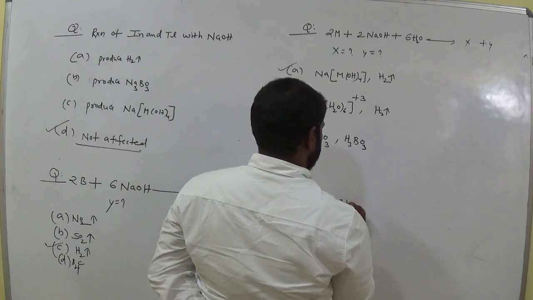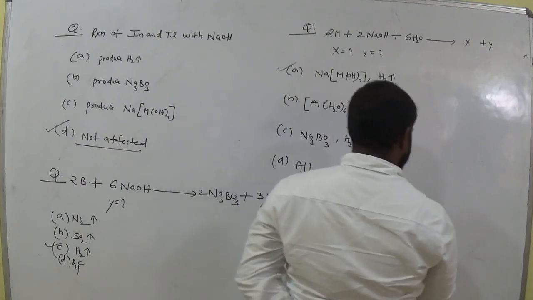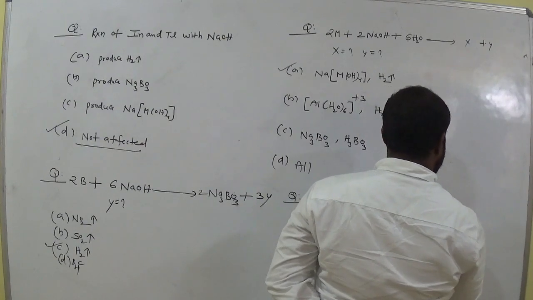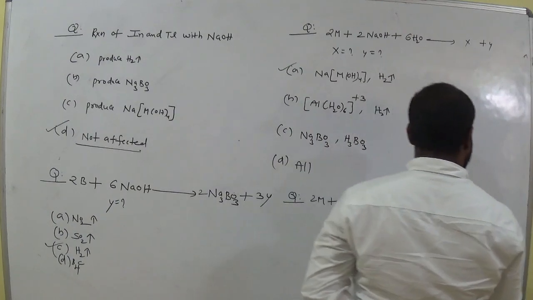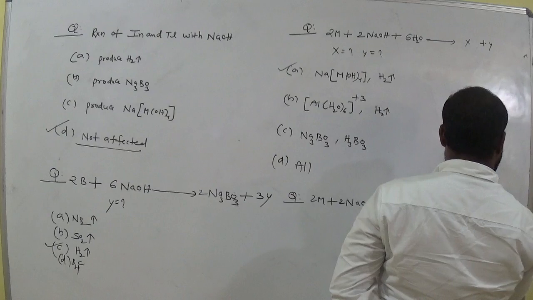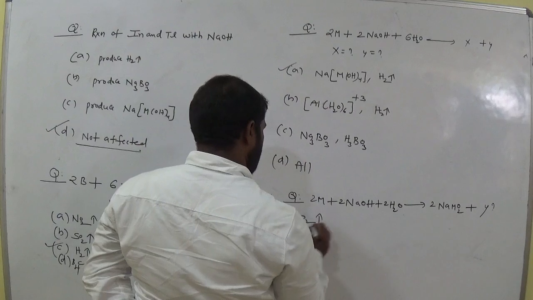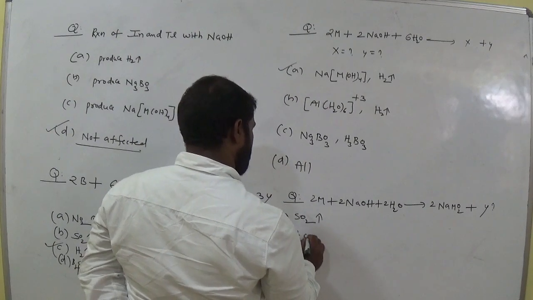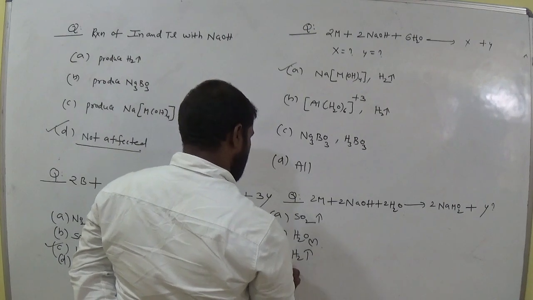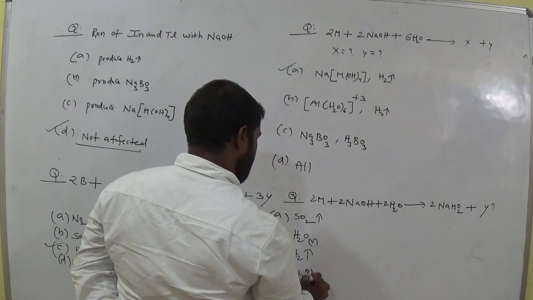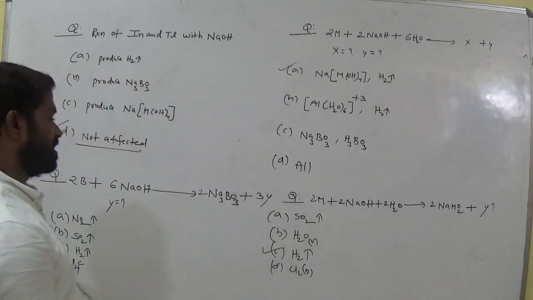2M plus 2NaOH plus 2H2O gives rise to 2NaMO2 plus Y. What is Y here? Option A, SO2 gas. Option B, H2O vapor. Option C, H2 gas. Option D, Cl2 gas. Which one is correct one? So clearly H2 gas is correct one. Okay.